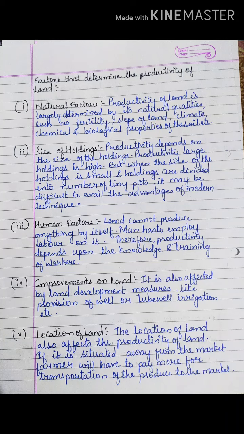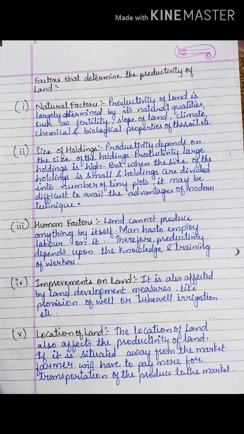Human factor means if they are planned properly, if they are trained properly, they have proper knowledge, they will work well, they will give you better produce. And if they don't have knowledge, they are not technologically aware, they will give you less produce.